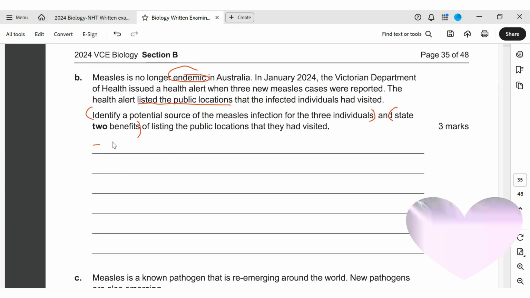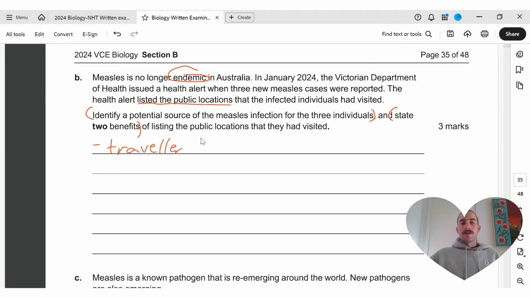So a source could be a traveller, okay. It could also be a mutation in measles antigens, so we no longer recognise it. That's probably a bit unlikely unless it's a big shift event, especially in measles.